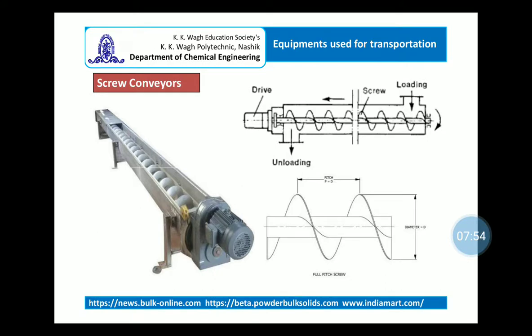These are the typical sketches of the screw conveyor. This is the cross sectional view, or a schematic view, of the screw conveyor. This is the enlarged view which represents the pitch of the screw, that is the distance between the two crests of the screw.